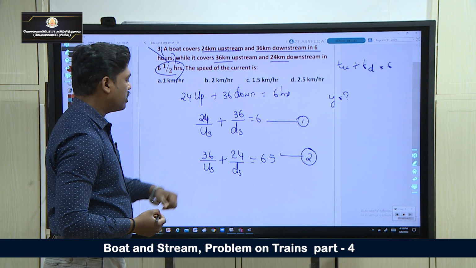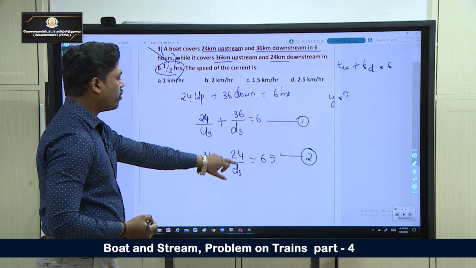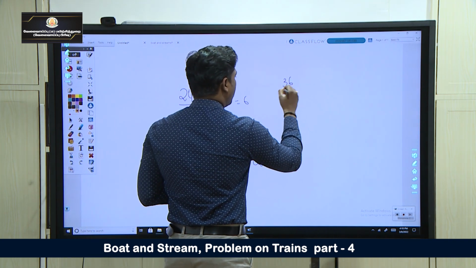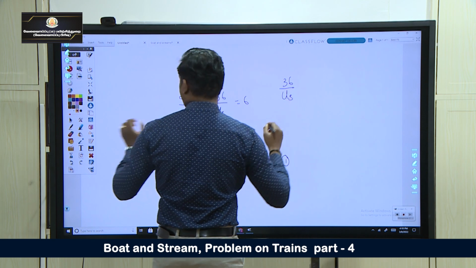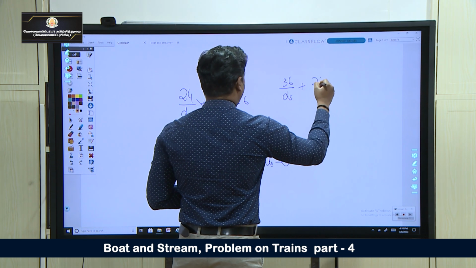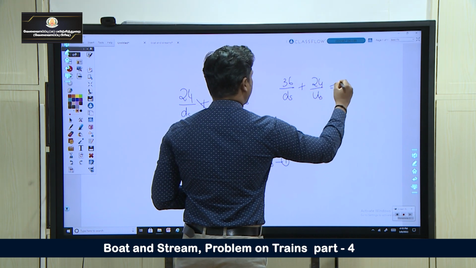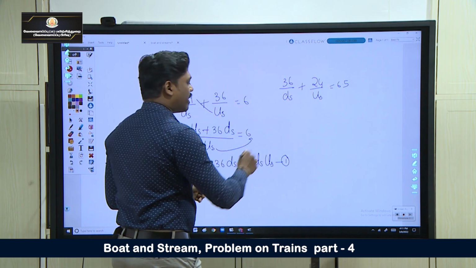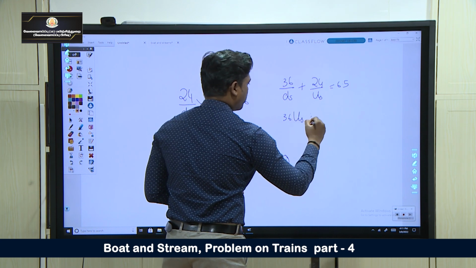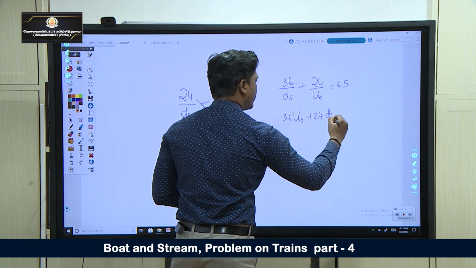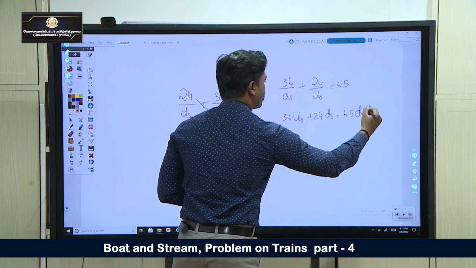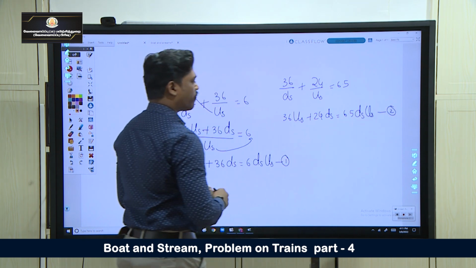What about the second part here? 36 by us plus 24 by ds is equal to 6.5. So 36 by downstream speed plus 24 by upstream speed is equal to 6.5. When I multiply, I will be getting 36 us plus 24 downstream speed is equal to 6.5 downstream upstream speed. Take this as equation 2.